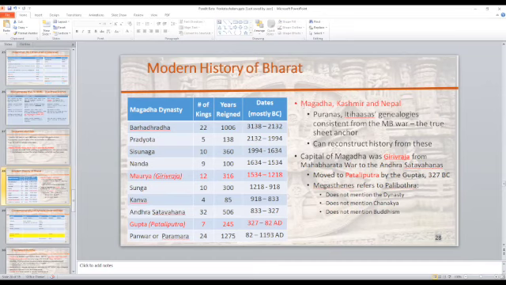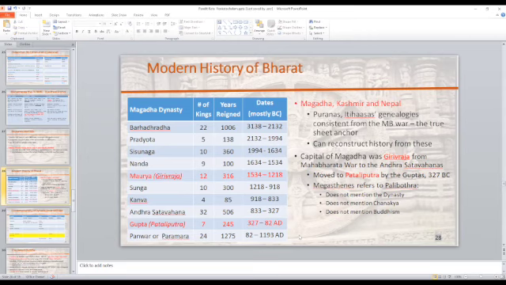Now, here, the Maurya Empire versus Gupta Empire. Why do we need to make a distinction? The reason is the capital of Magadha was Girivraja from the time of the Mahabharata war to the Andhra Satavahanas. Where are the Satavahanas? 800 BC. So from the time of the Mahabharata war to 800, the capital of Magadha was Girivraja. It is in the time of the Gupta dynasty that it was changed to Pataliputra.